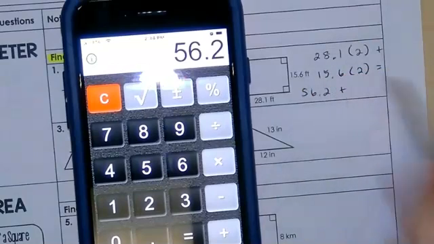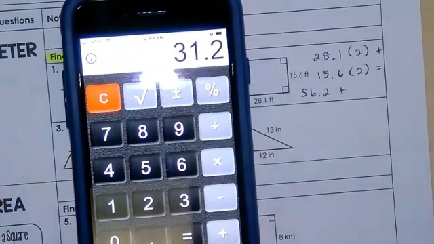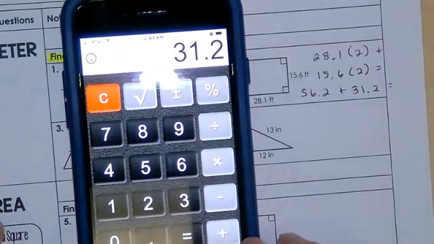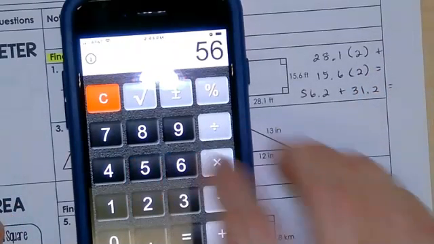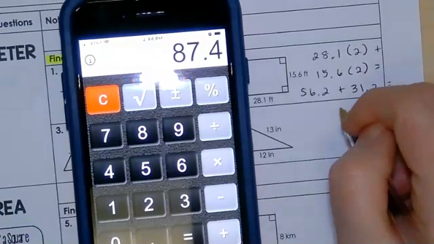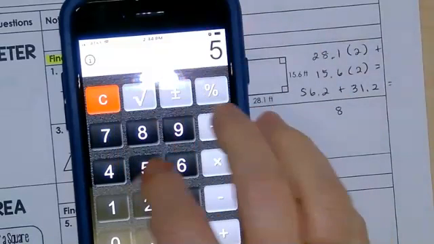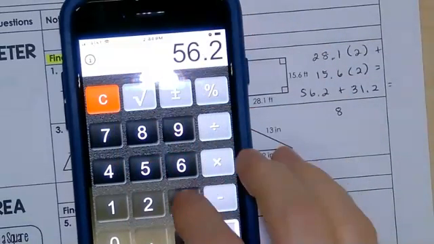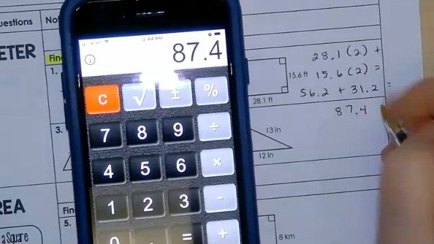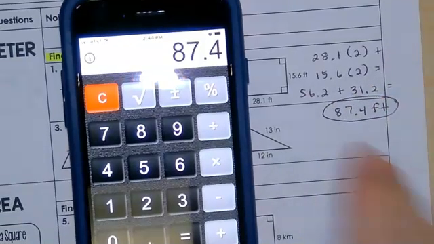And now I'm going to do the second half. 15.6 times 2. And then I need to add those two together. Did I do that right? Let's see, 56.2 plus 31.2. 87.4 feet is the label for that one.